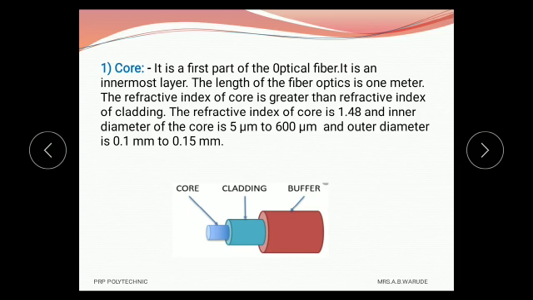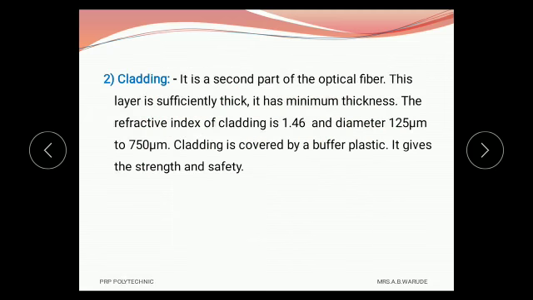The typical value of refractive index of core is 1.48, and the inner diameter of core is 5 micrometer to 600 micrometer, and outer diameter is from 0.1 millimeter to 0.15 millimeter. And the approximate length of optical fiber is 1 meter. And here this condition is important, that is the refractive index of core is greater than the refractive index of cladding. Then the second part is cladding.